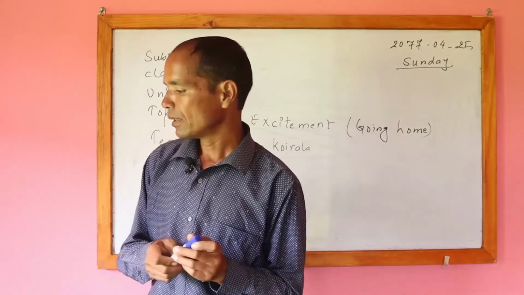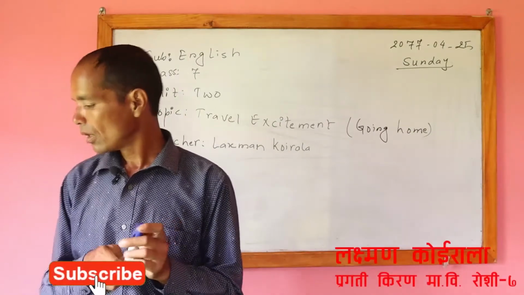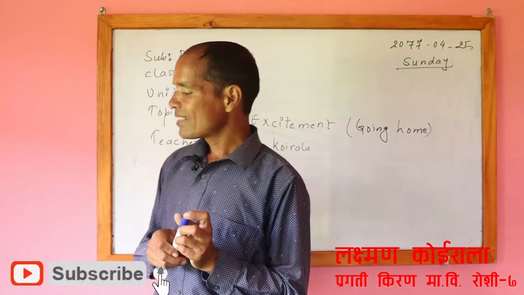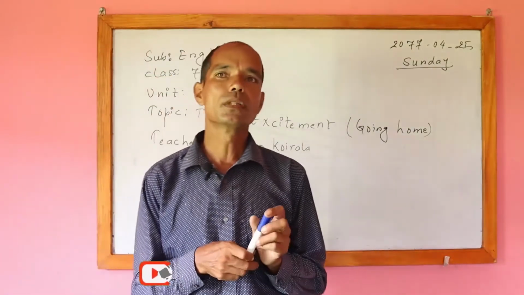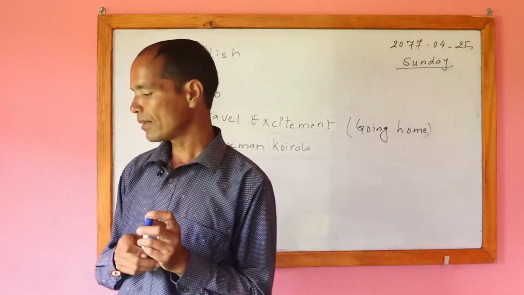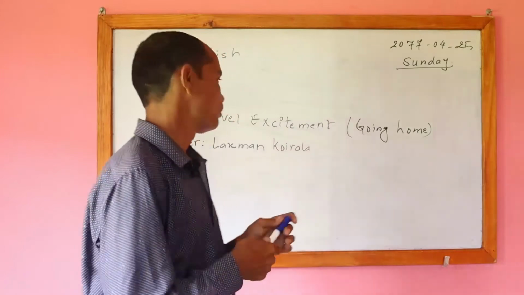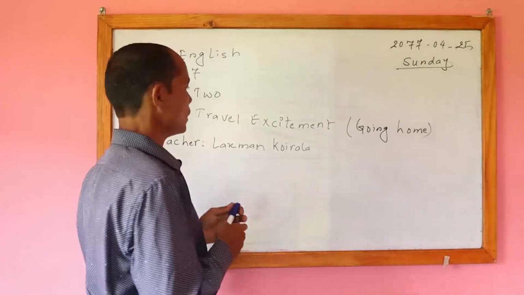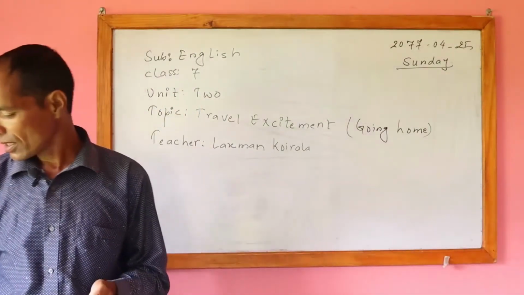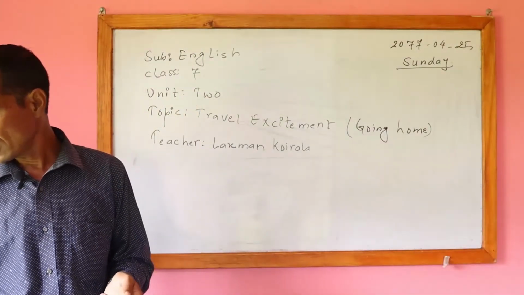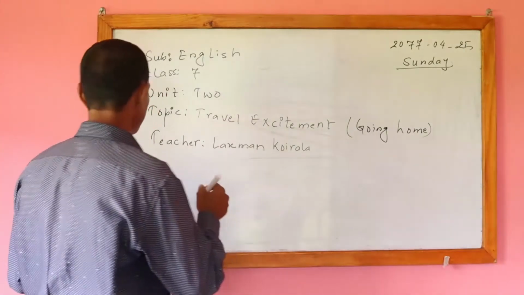So now here we have to write the answer like this: The writer waited for the summer holidays for a year. One year he waited, and after that only he went home. Dear students, I will write the question and I will say the answer. You have to note it down in your copy.